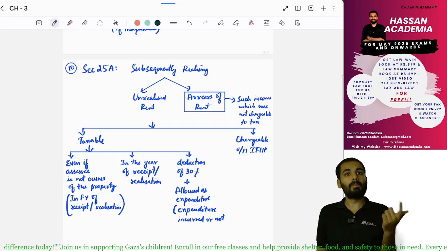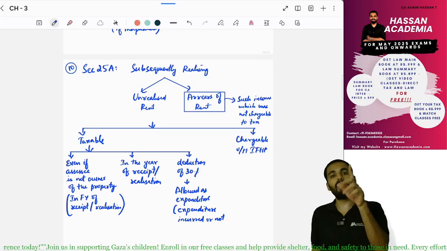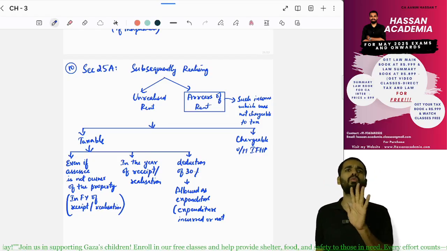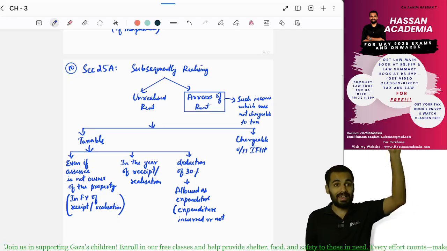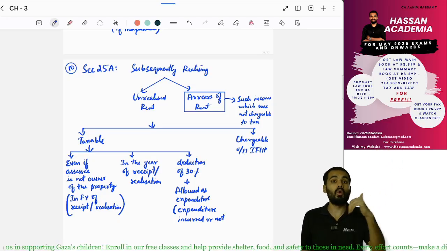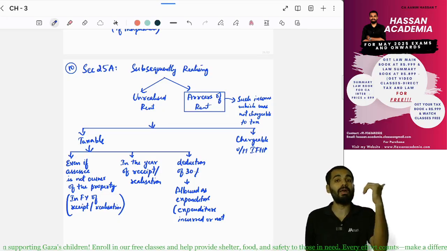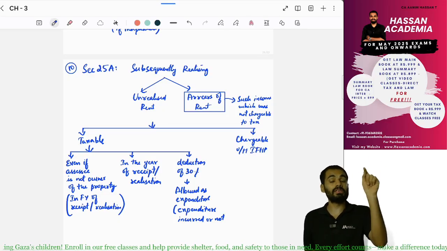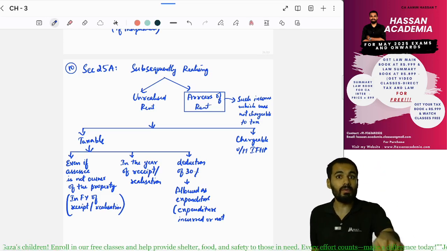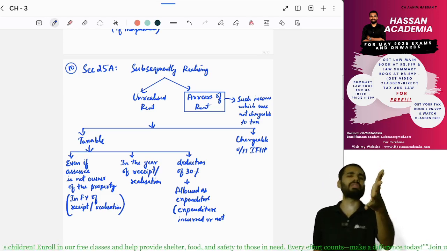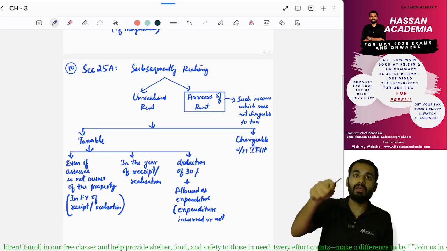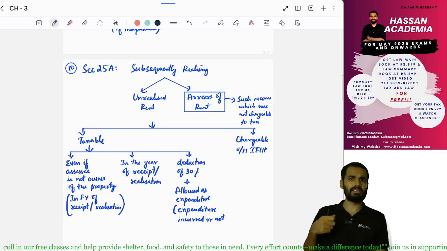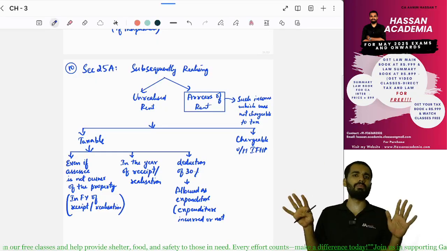When the person pays it, it will be charged to tax under income from house property. We don't have to check whether the person who was the owner earlier is the same person again the owner. When it is paid, that is when you can charge tax, and 30% is the maximum deduction.